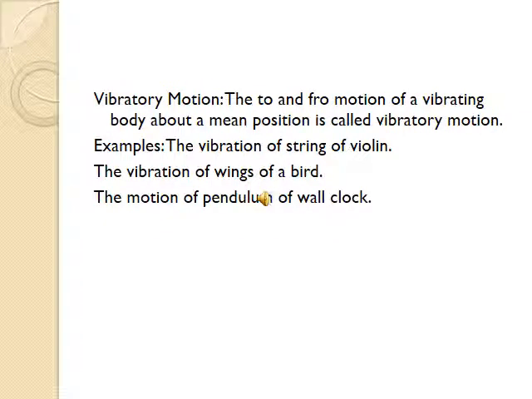The third type of motion is vibratory motion. How can we define vibratory motion? The to and fro motion of a vibrating body about a mean position is called vibratory motion. For example, the vibration of the string of a violin, the vibration of wings of a bird, and the motion of the pendulum of a wall clock.